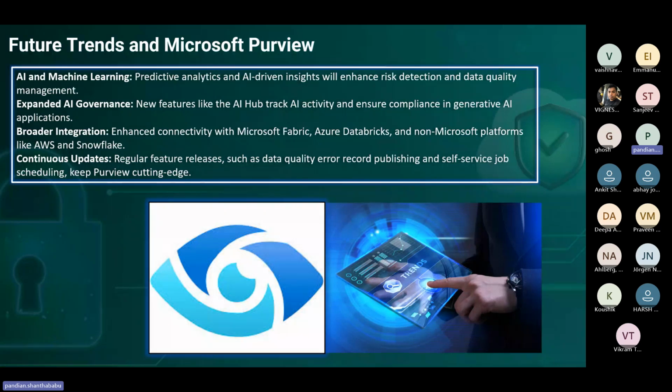And expanded AI governance in the future, like the AI hub, tracks AI activity and ensures compliance for generative applications, like the AI itself finding any blocks or unauthorized access happening inside Purview, tracking that and giving it back to Purview, and we can generate reports.